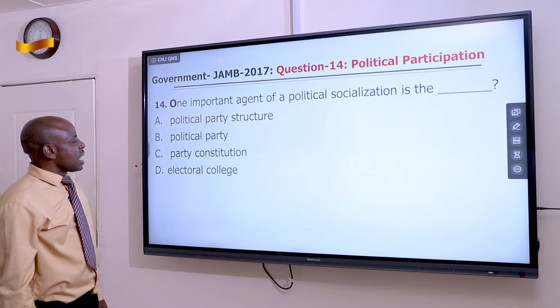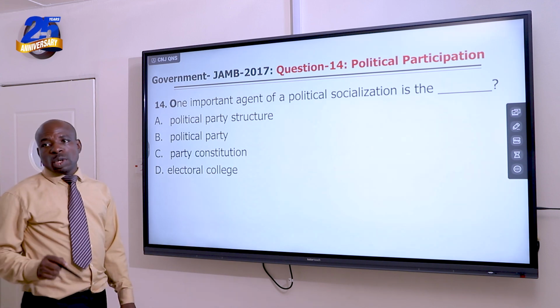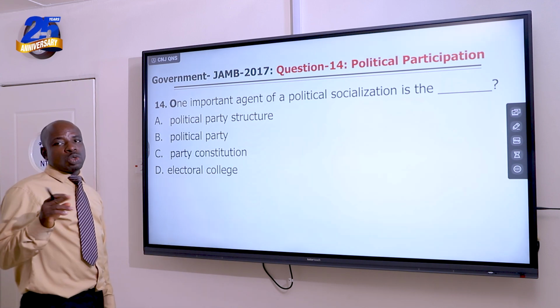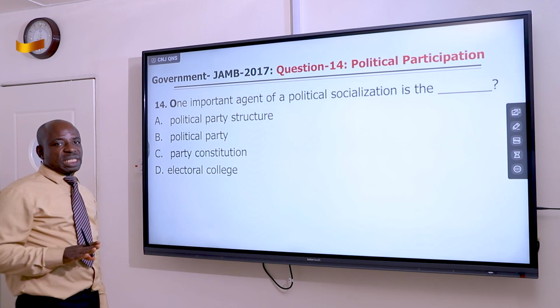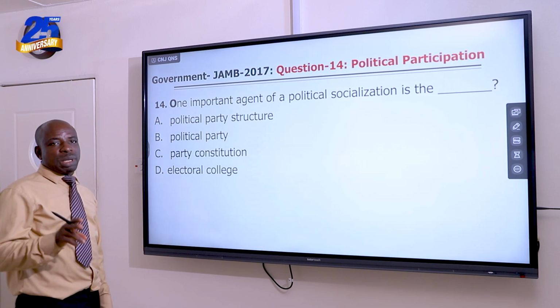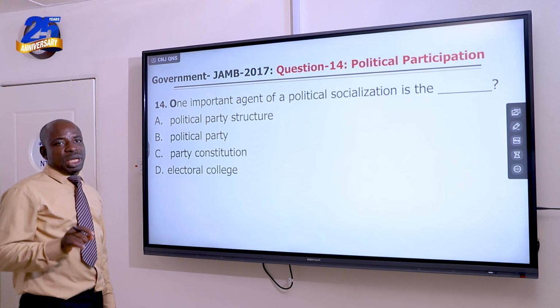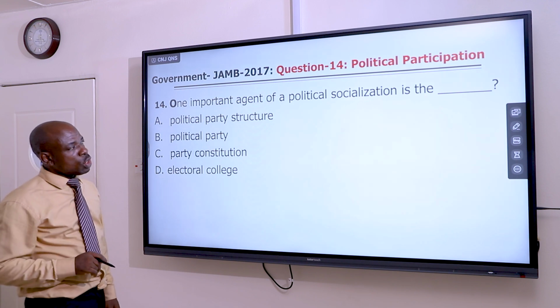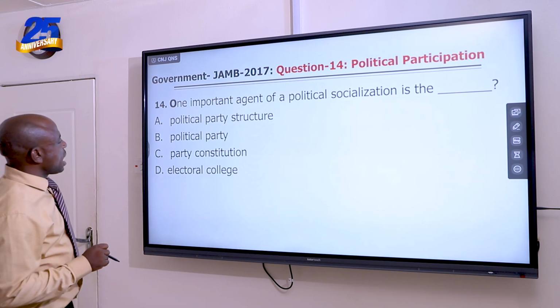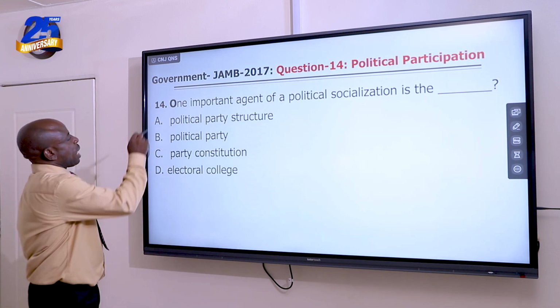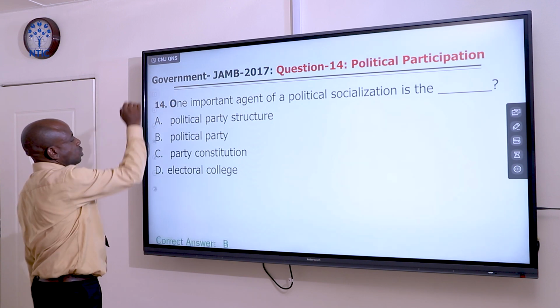The correct answer here is political party. Political party is one of the agents of political socialization. Remember the agents of political socialization: family, school, media, political party, and religious institution. So the answer here is political party. That's B. Let's see what it is for JAMB.